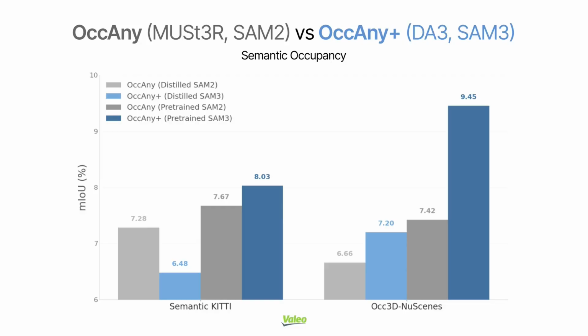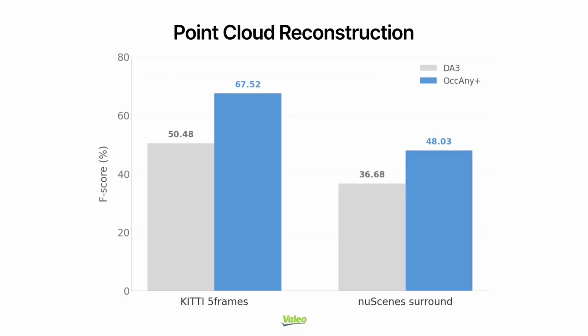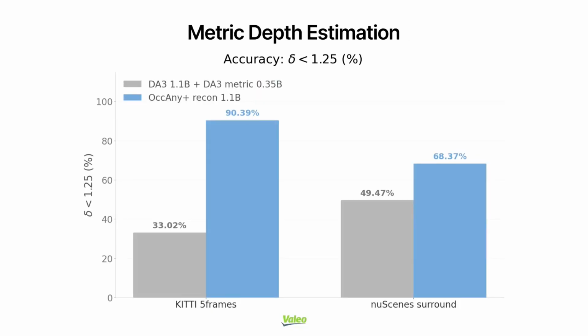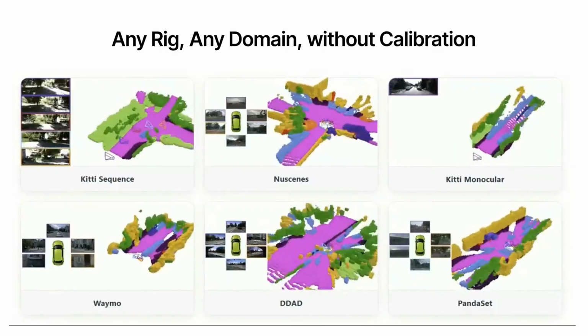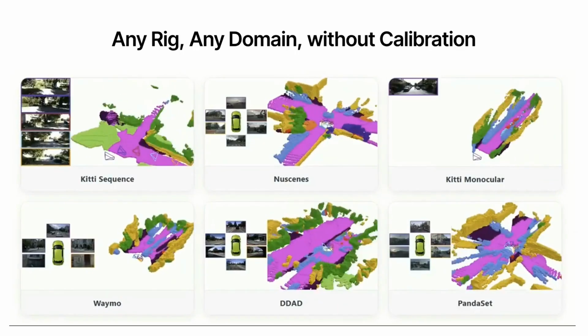We also compare on point cloud reconstruction. OccAny Plus significantly outperforms Depth Anything 3 on both KITTI sequence and nuScenes surround in F-score. For metric depth, OccAny Plus surpasses Depth Anything 3 on Delta 1 across both datasets. Finally, one model, any rig, any domain, no camera calibration required.